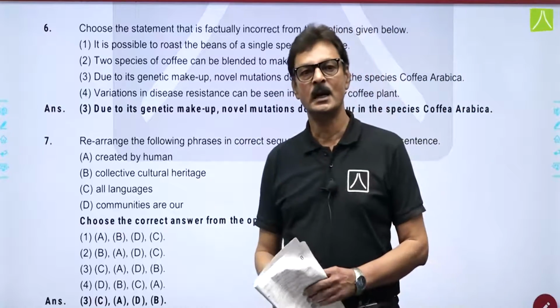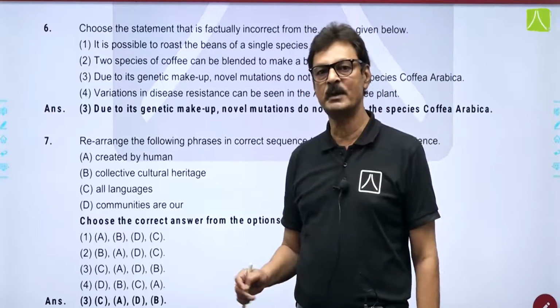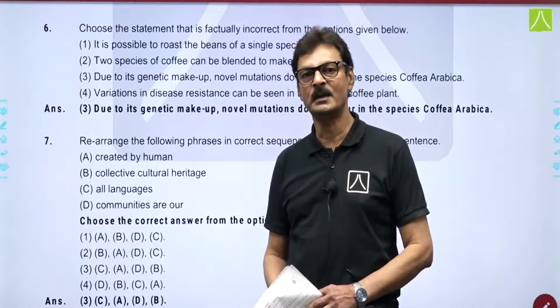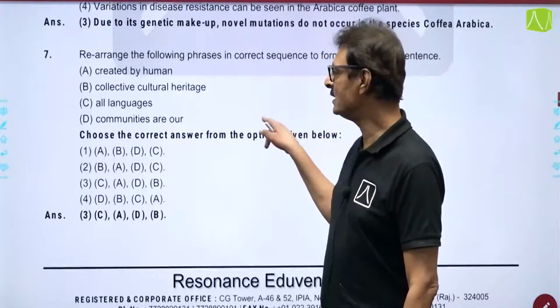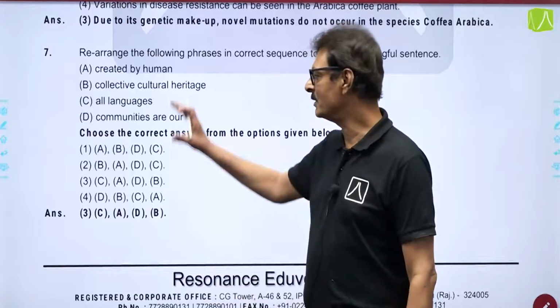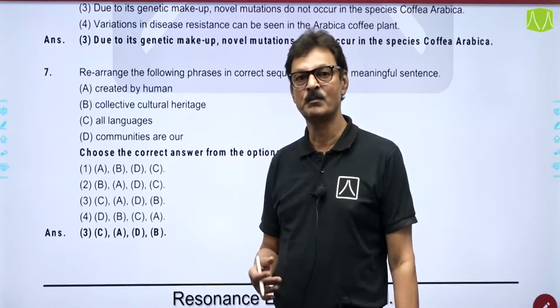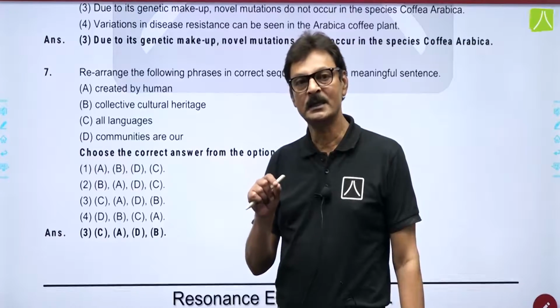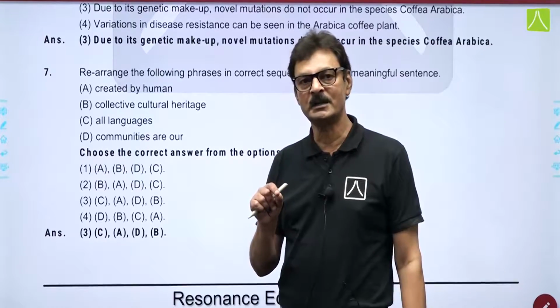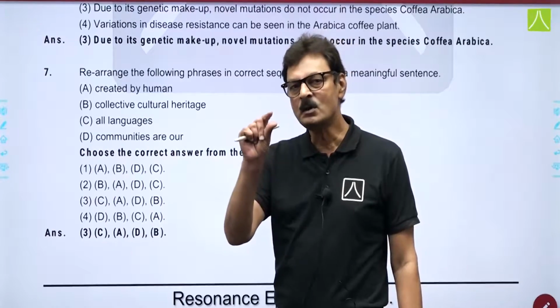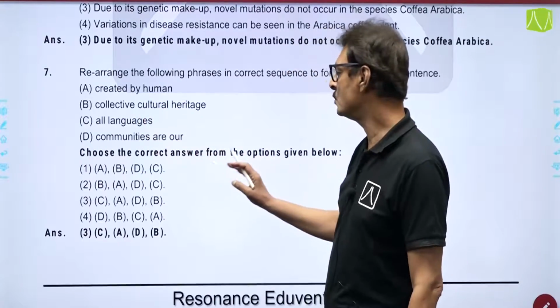So, these are the answers for the first questions based on the unseen passage, and I hope most of the students must have got them right. The next question was based on sentence rearrangement. 4 sentences are given, and as the things have been taught to you in the regular class, first you have to choose which could be the beginner or the starting statement. If not, try to identify the mandatory pairs कि कौन से दो sentences out of these 4 should be correct.